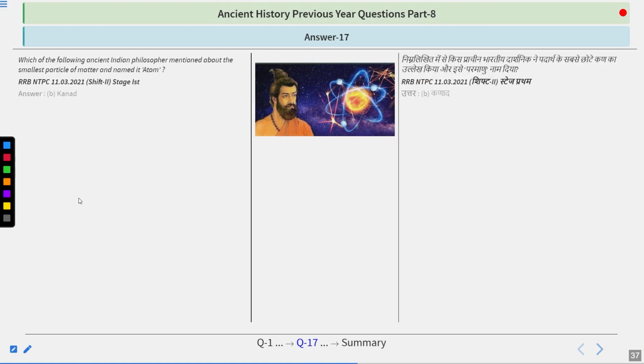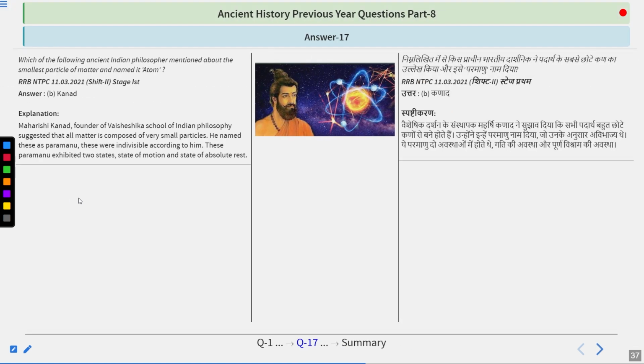And your answer is right. The answer is Kannad. So Maharishi Kanad, the founder of the Vaisheshika school of Indian philosophy, suggested that all matter is composed of very small particles. He named these Parmanu. These were indestructible according to him. These Parmanu exhibited two states, state of motion and state of absolute rest. So just remember the answer of this question is Kannad.